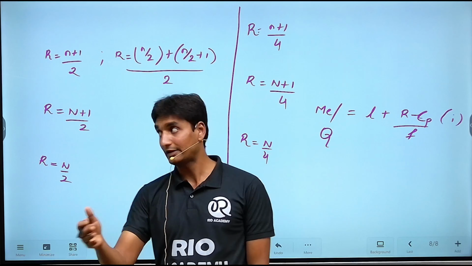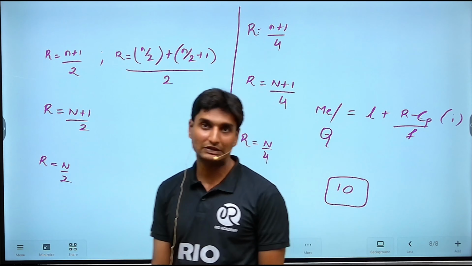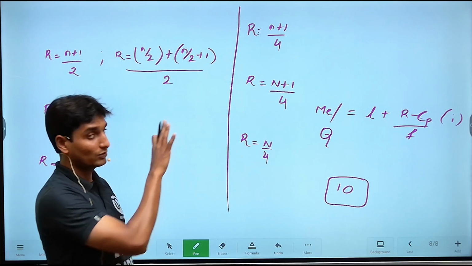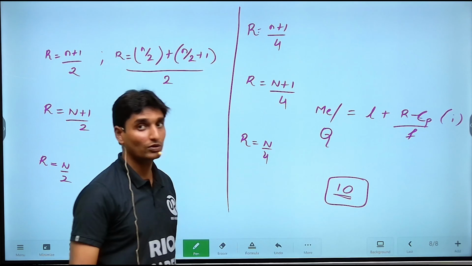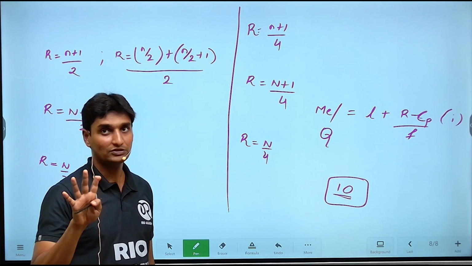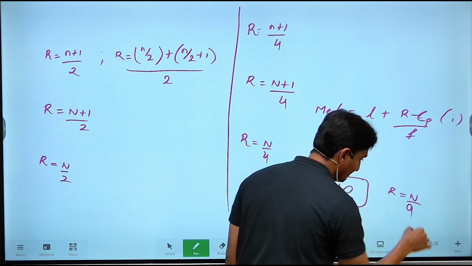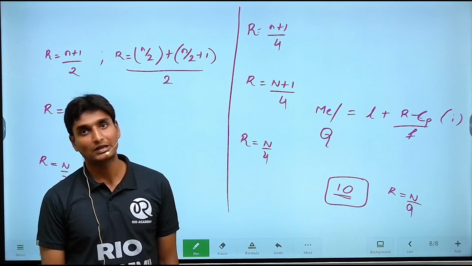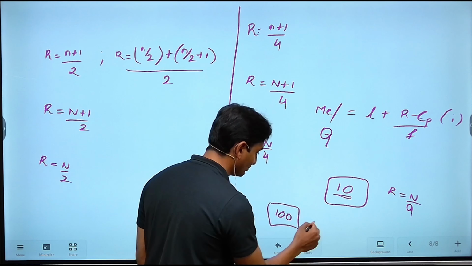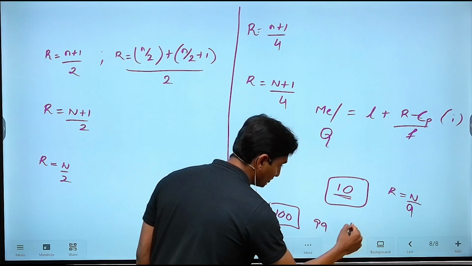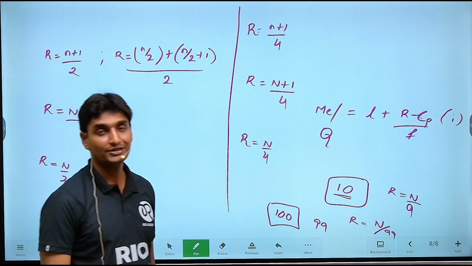Whenever it comes to decile, you are going to divide the given series into 10 equal parts. The formulas and methodology will remain the same. If you are dividing a given series into 10 equal parts, you will need 9 points. So the rank will turn out to be N/9. On the same basis, if you are going to divide this series into 100 equal parts, you will need 99 points. So everything will remain the same, but in the formula you will have 99 in your denominator.